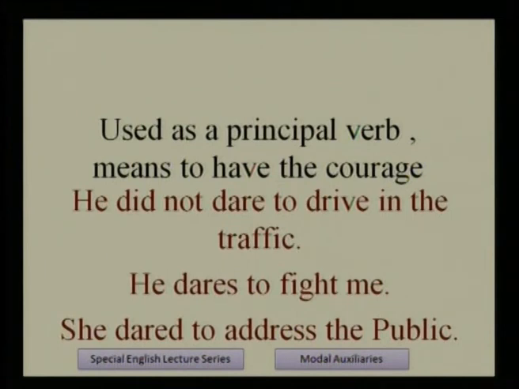So we have seen these modal verbs here. The modal verbs are different from main verbs and primary auxiliaries. So will, shall, would, should, ought to, dare, must, these are generally known as modal verbs.